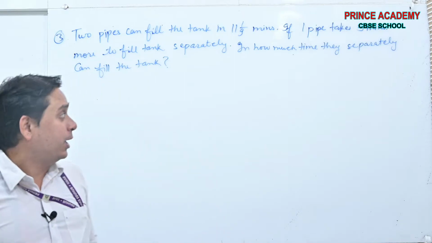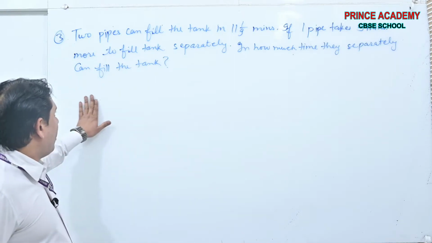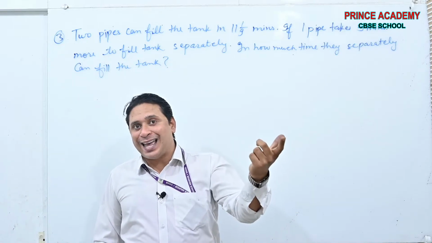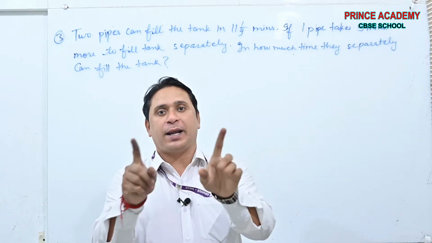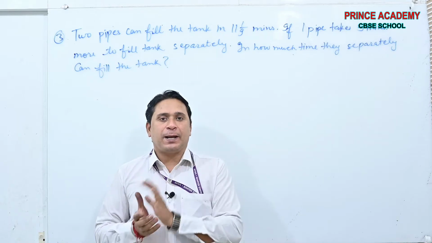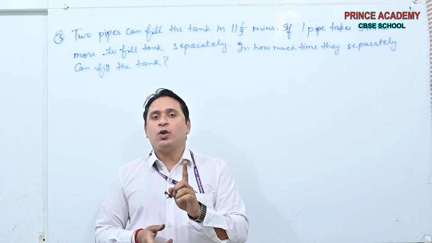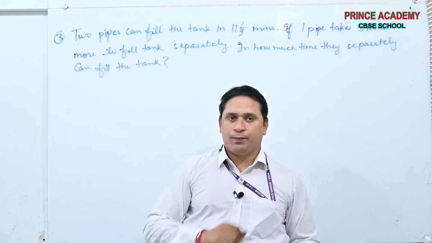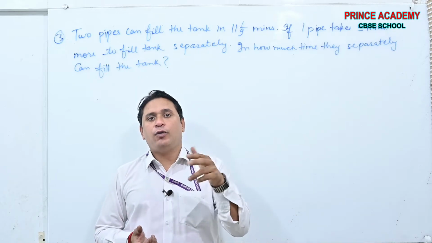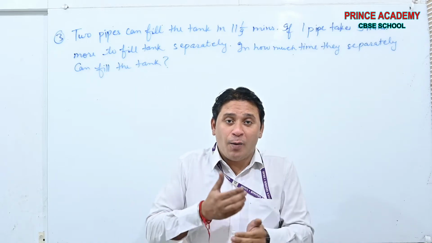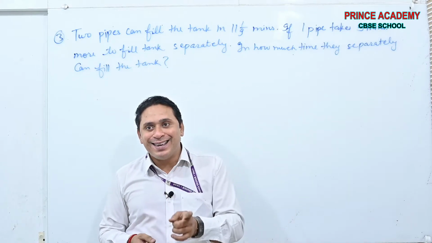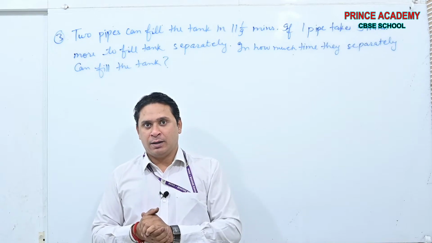See, if I want to clean the whole room, and I take 4 hours, how much part of the room is cleared in 1 hour?